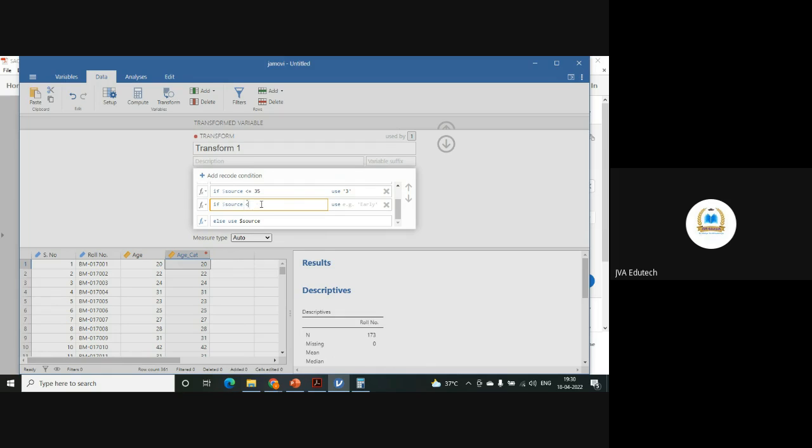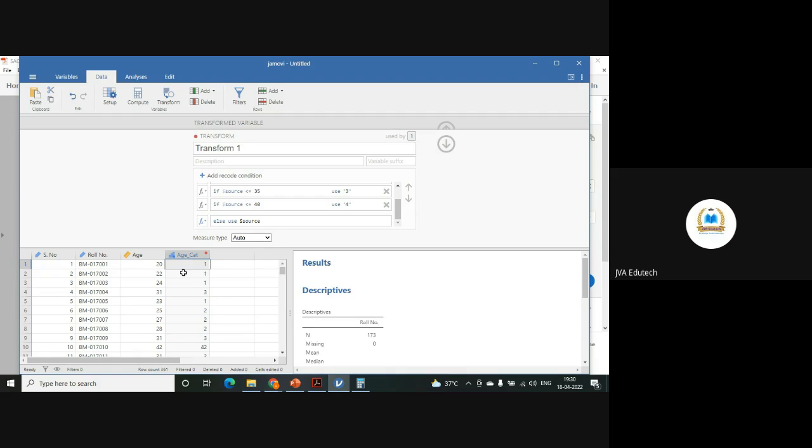If it is less than or equal to 40, use 4. You can assign names also: low age, young age, middle age, like this. And hit enter.